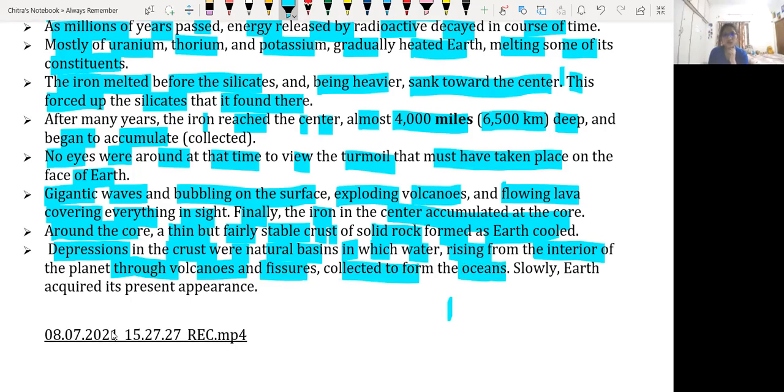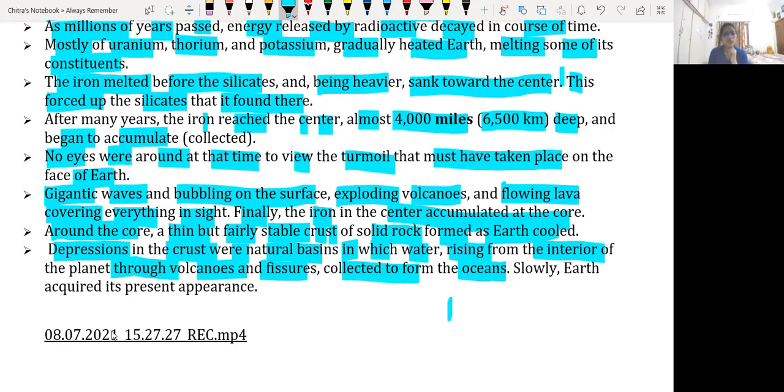When the Earth's temperature went very low, hydrogen and oxygen combined with each other and formed clouds, and due to the decrease in temperature the clouds became very heavy and started falling on the Earth's surface as rain.